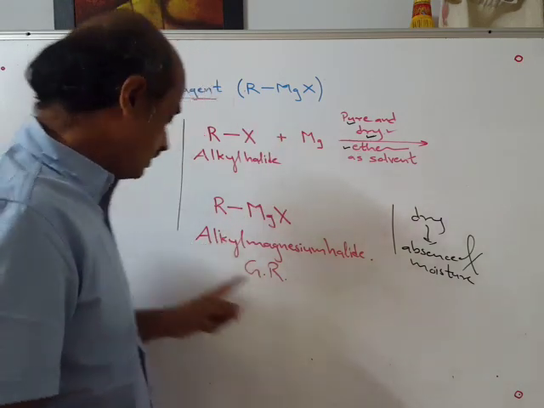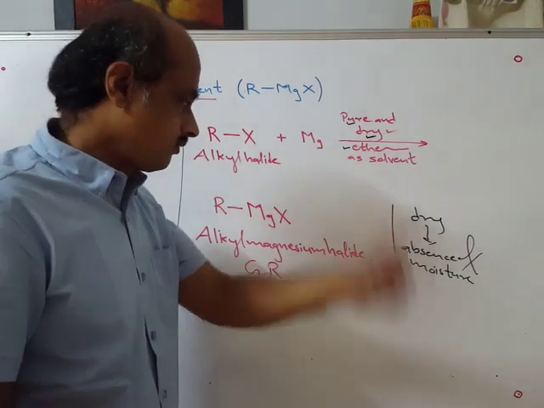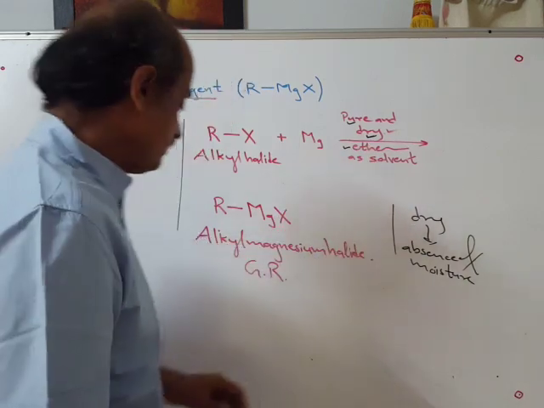Dry ether is used as solvent. We cannot use water as solvent. Even a trace amount of water is not allowed. Therefore, not only ether, dry ether.